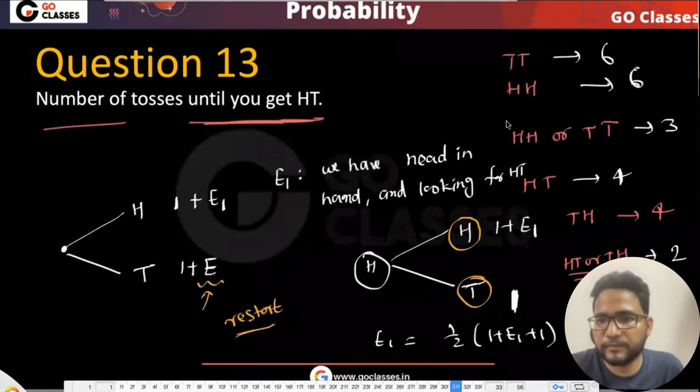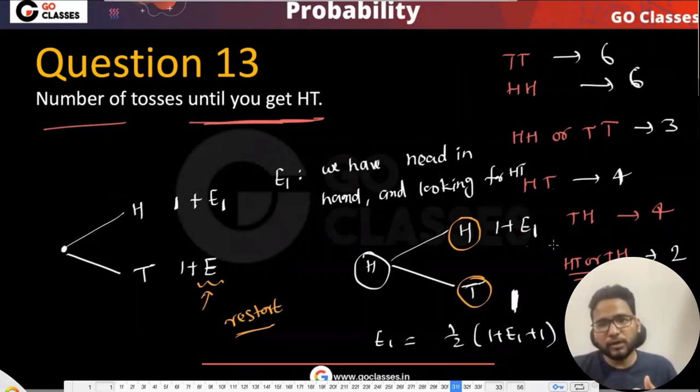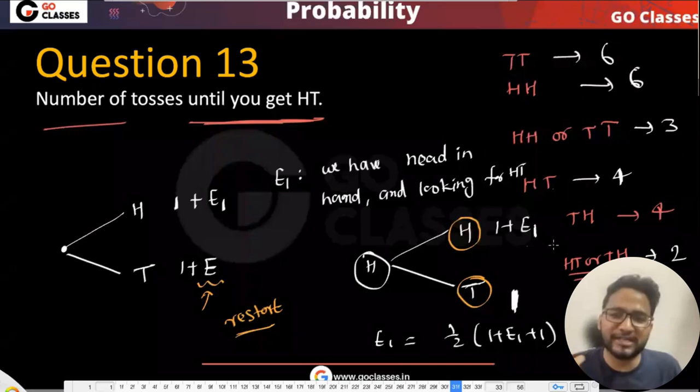Yes, this is correct. Okay. If you're looking for a different pattern, it is 4. If you're looking for the same pattern, then maybe you need to work harder, which means you need to get 6. I mean, you need to toss more number of times. If head tail is okay for you, then a bit lesser maybe, because you are relaxing your conditions, right? If you want the same thing, intuitively also it should be lesser.